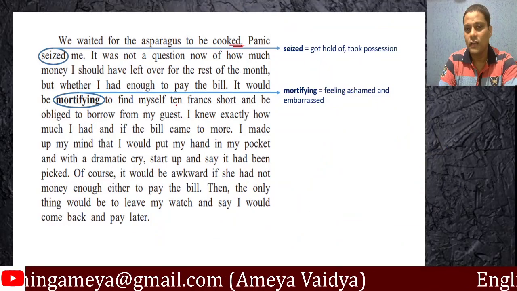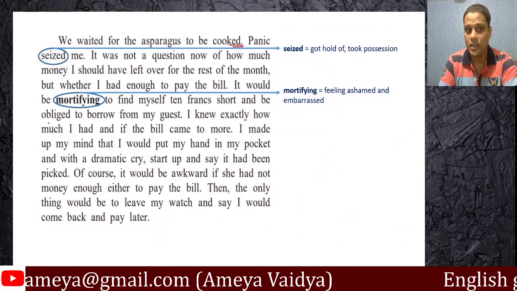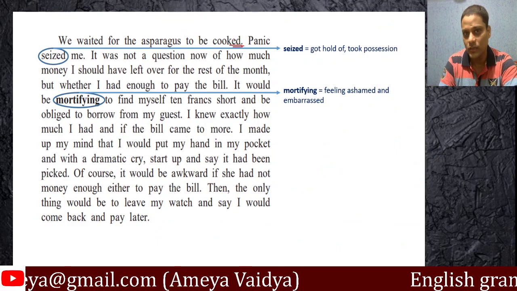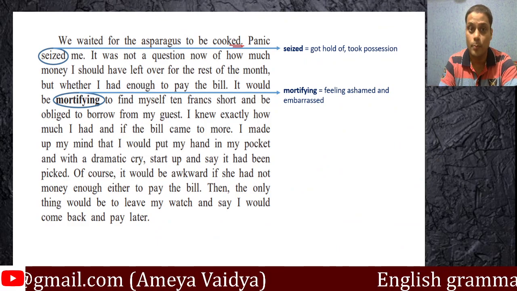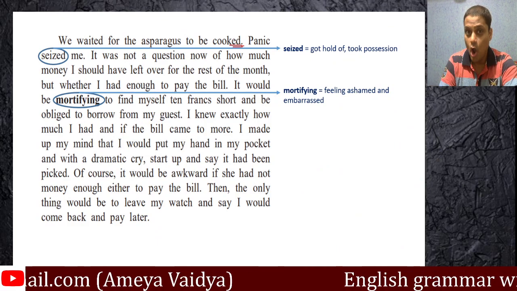To find myself 10 francs short and be obliged to borrow from my guest. Well, that would really be embarrassing if he had to borrow money from the guest on a date.